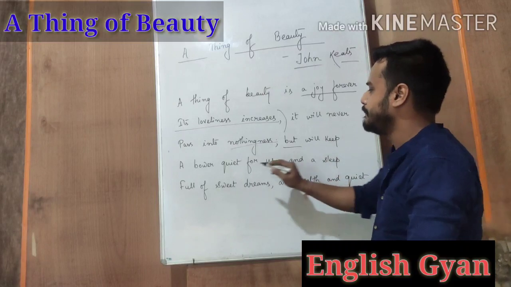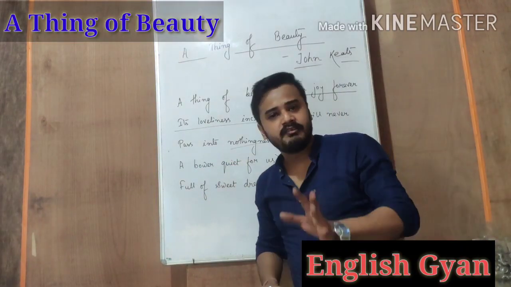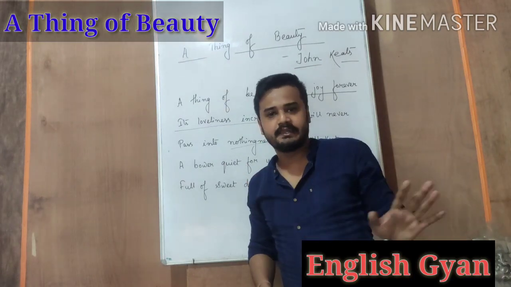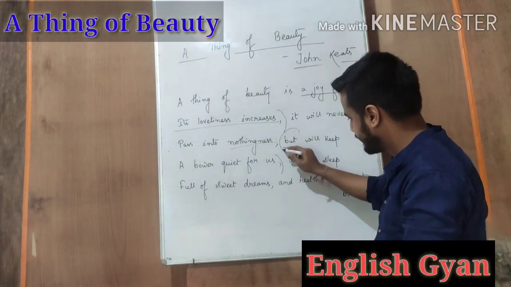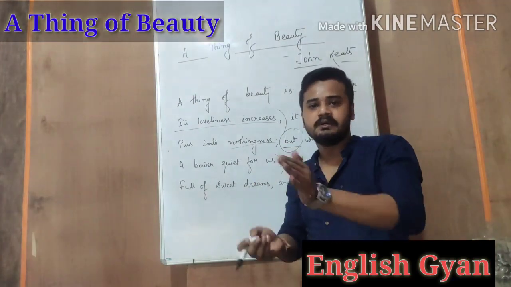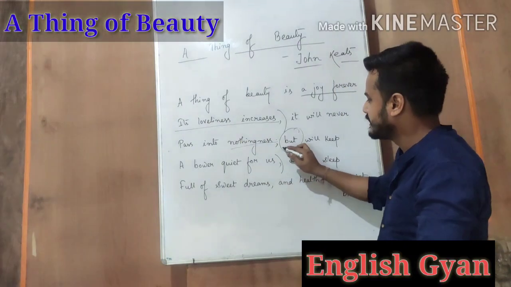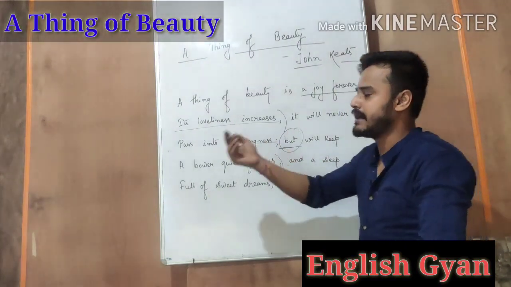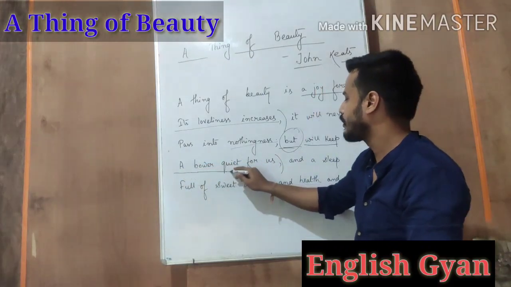But will keep a bower quiet for us. He says that the loveliness of a beautiful thing will never decrease. In fact, he says that the opposite thing will occur. He says that but means he wants to turn around the tone. It will never pass into nothingness, but instead of passing into nothingness, what will happen? Will keep a bower quiet for us.